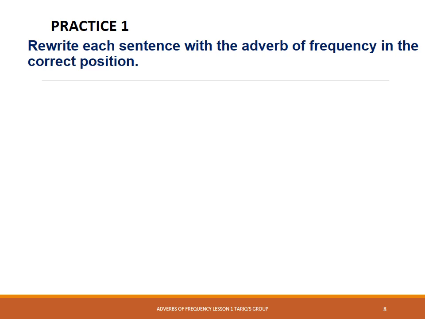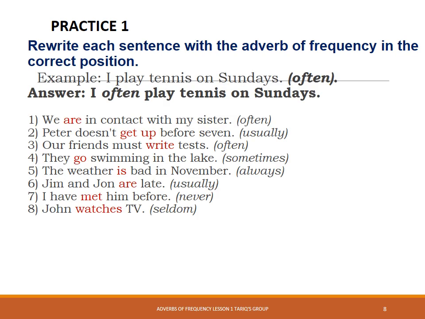Rewrite each sentence with the adverb of frequency in the correct position. So for example, I play tennis on Sundays. We have the adverb of frequency often in the brackets. So the answer would be I often play tennis on Sundays. So we put the word often before the word play. So have a look at these ones and answer these questions. So we've got 1 to 8.